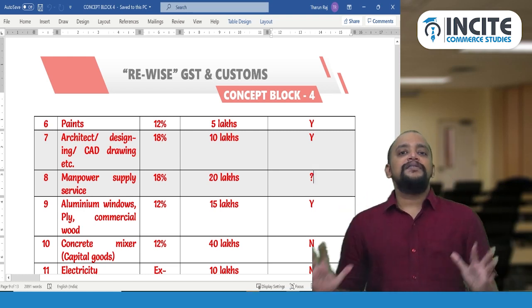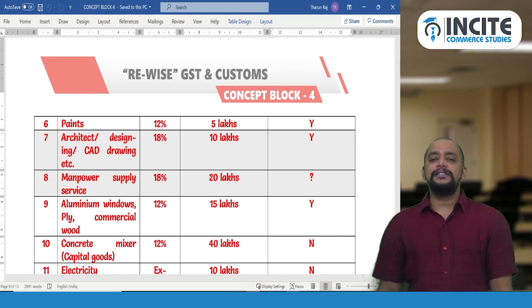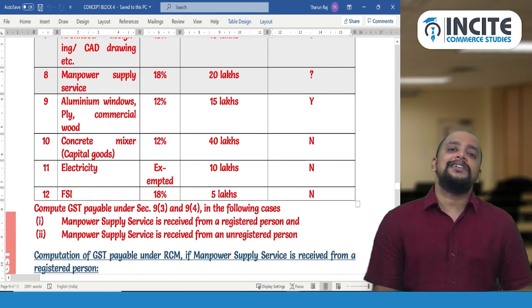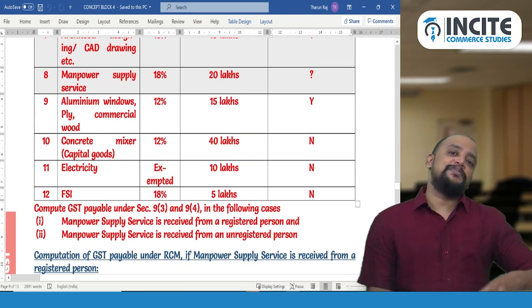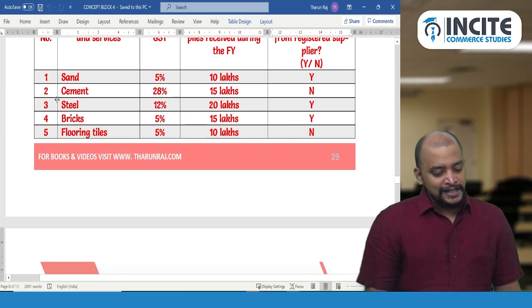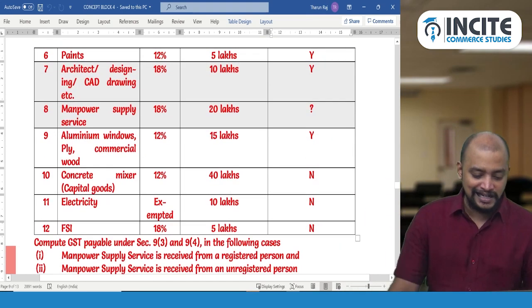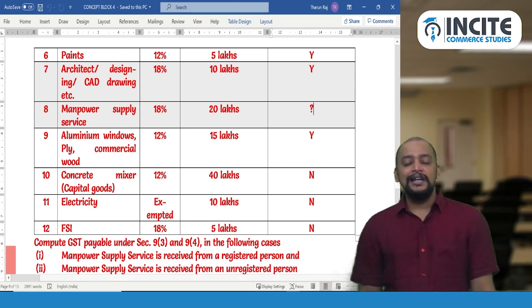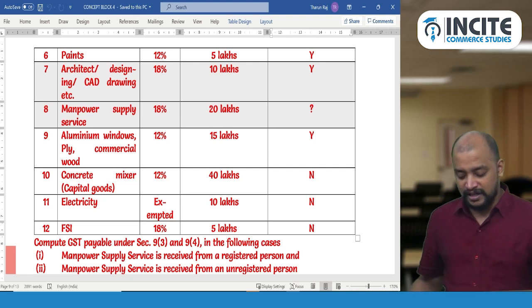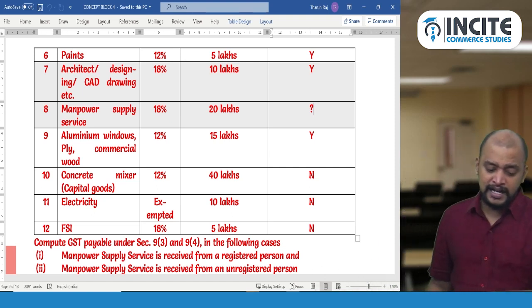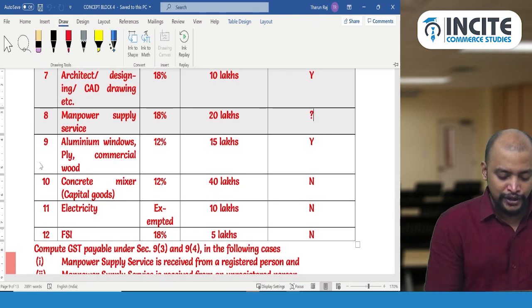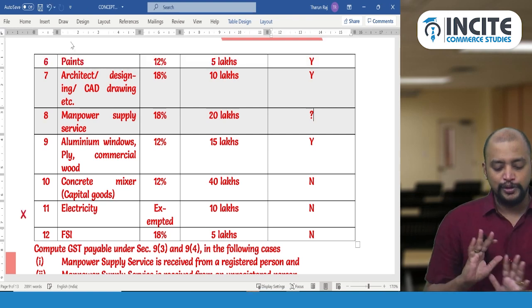Whenever you get a question like this in the exam, the first thing you need to do is identify the inward supplies which are not covered under 9 subsection 4 and eliminate them. So here we have sand, cement, steel, bricks, flooring tiles, paints, architect, manpower supply, aluminium windows, concrete mixer, electricity. Electricity will not come under 9 subsection 4, so we don't have to apply it in case of electricity. No need to bother about electricity in the discussion.